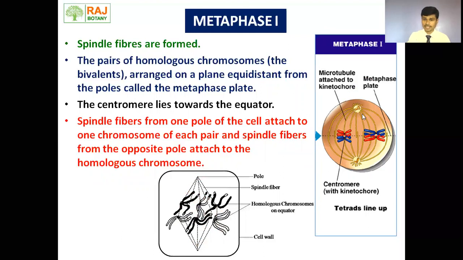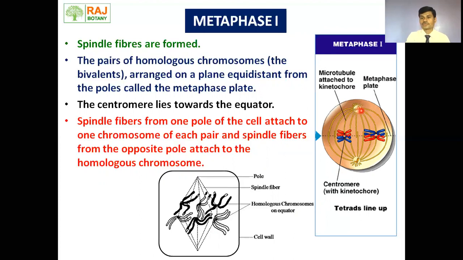So this is a plant cell and this is an animal cell. One thing we need to remember here, as far as the animal cell is concerned, aster formation takes place. Here we can see the aster formation. From what does the aster get formed? There are the centrosomes, and two subunits are there in the centrosome. Those two subunits are the centrioles, and here we can see two centrioles.